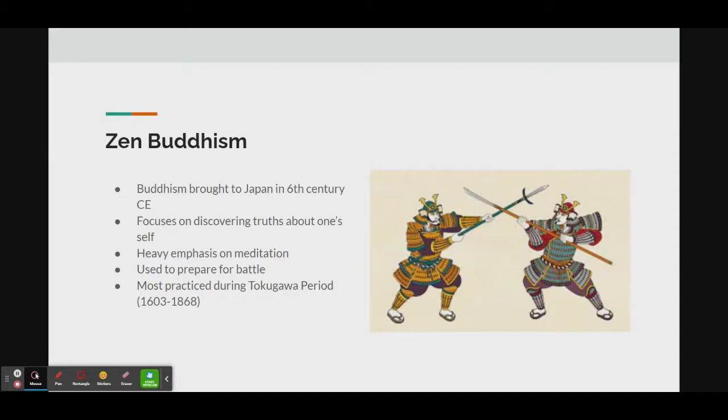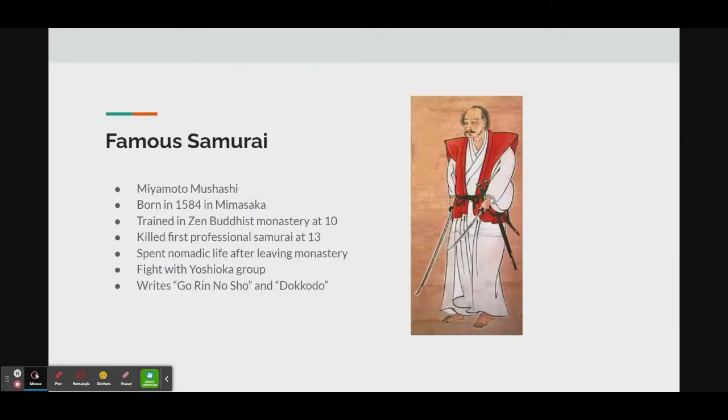Buddhism was first brought to Japan in the 6th century and later branched off into Zen Buddhism, which was used by samurai. The difference between Zen Buddhism and traditional Buddhism is that Zen Buddhism focuses more on the self and meditation rather than following rules and reading scriptures. It was most popular during the Tokugawa period, from 1603 to 1868, and was used to prepare for battle.